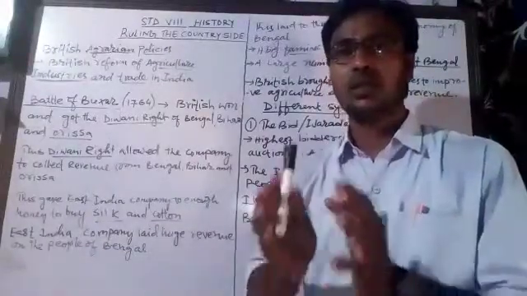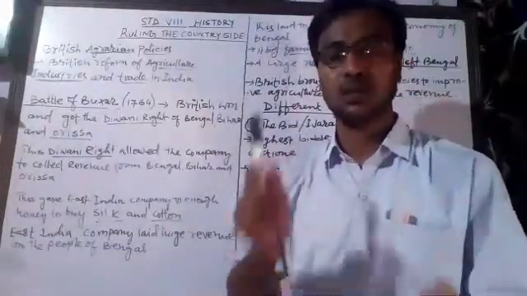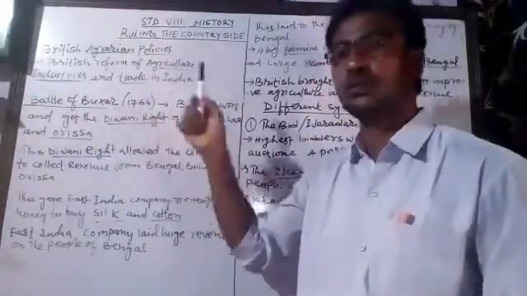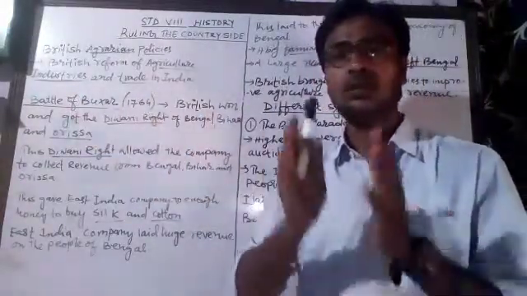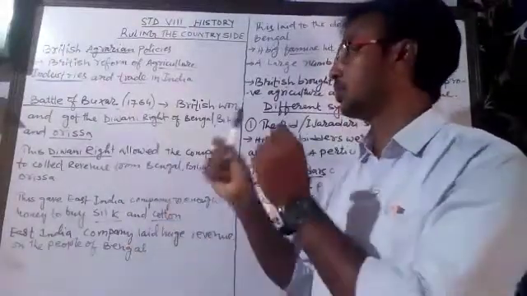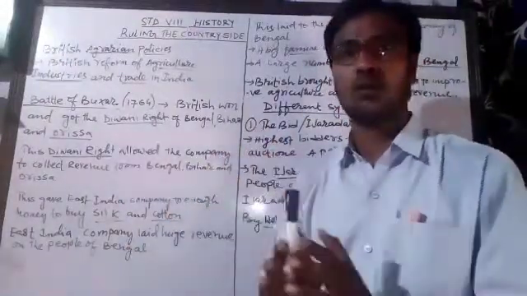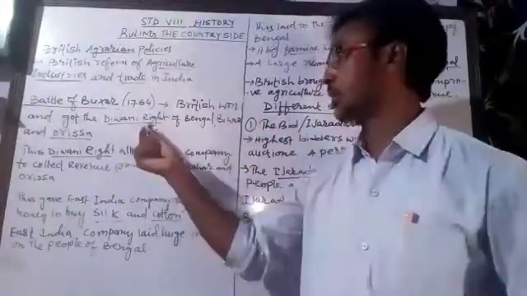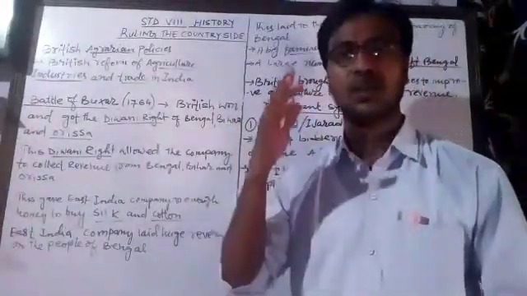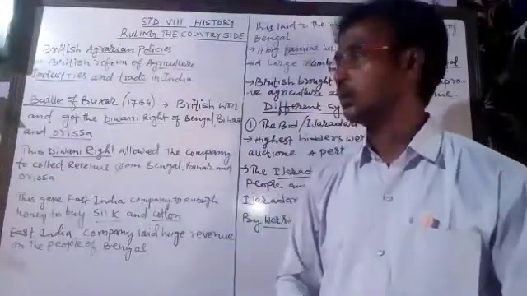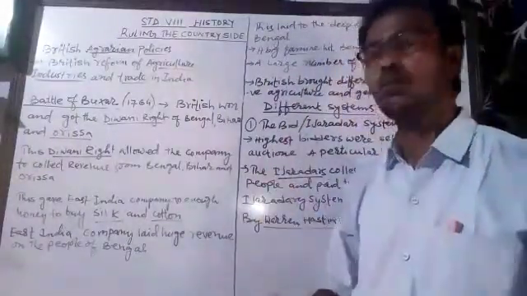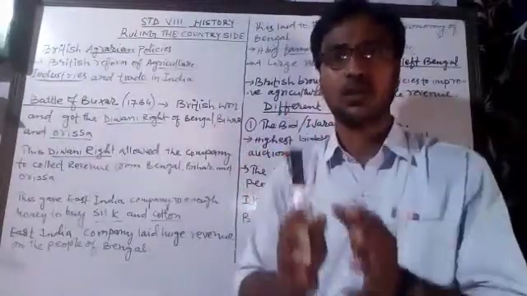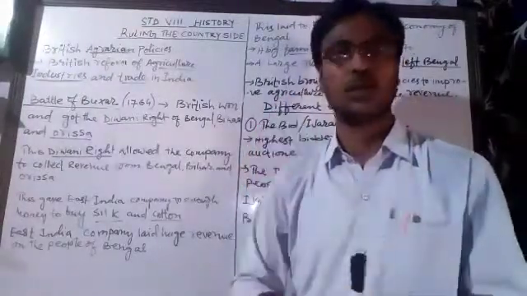When the British company defeated Mir Qasim, Shujauddaulah and Shah Alam in the Battle of Buxar in 1764, a treaty was signed and the British company got the Diwani of Bengal. So now the British East India Company became the Diwan of Bengal, and they got the right to collect the revenue from Bengal.